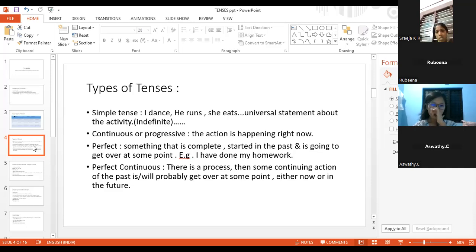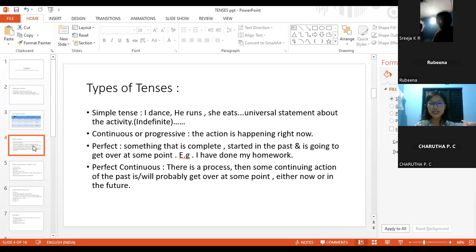Okay. Now coming back to the continuous or progressive tense, that is present continuous tense. Present continuous tense talks about the type of action that is happening right now, that is happening at the moment.